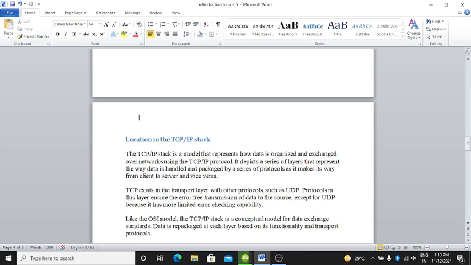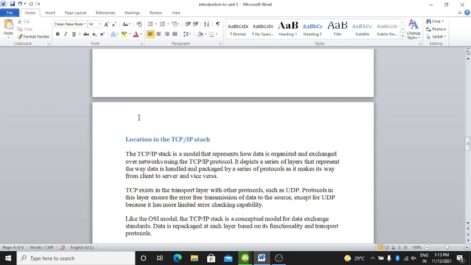Using the TCP/IP protocol, it depicts a series of layers that represent the way data is handled and packaged by a series of protocols as it makes its way from client to server and vice versa.